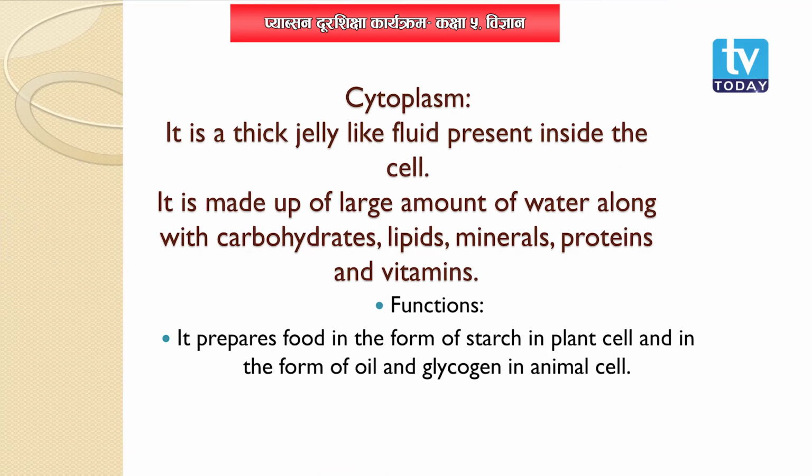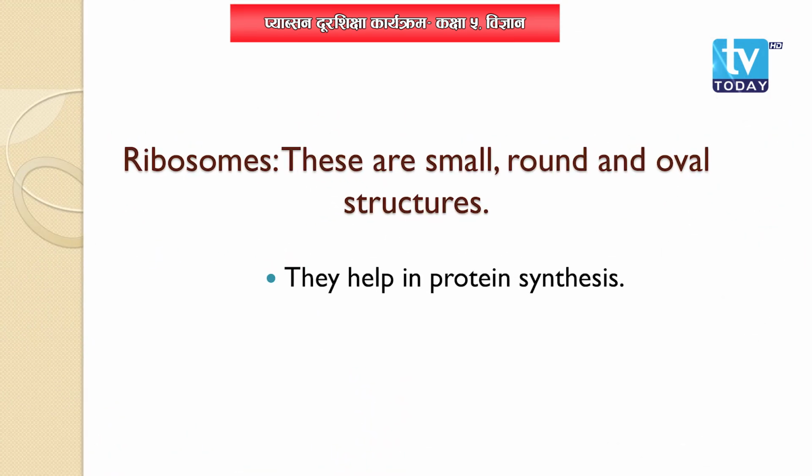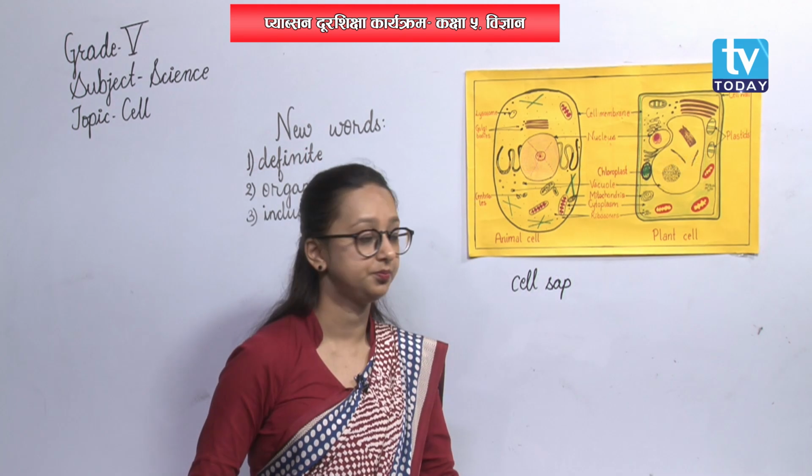And cytoplasm is the fluid structure present in both animal cell as well as plant cell. Cytoplasm helps to store food in the form of starch in plant cell, whereas in the form of glycogen or oil in animal cell. And ribosomes are here. Ribosomes are small oval structures. They help in protein synthesis, to produce protein.